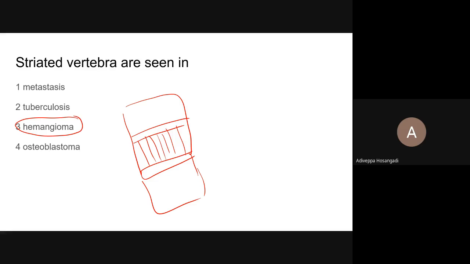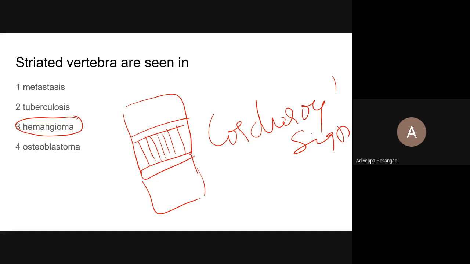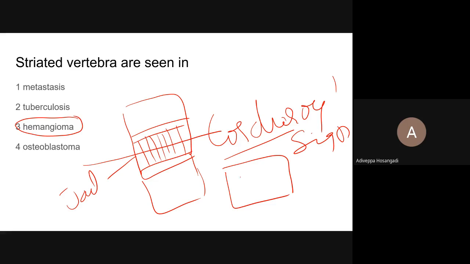This is also called as corduroy sign. If you take a lateral view of lumbar spine, this is how it looks, like a jail or corduroy sign. And if you take a CT scan cross section, it appears like dots, like this, polka dot. Okay, good.